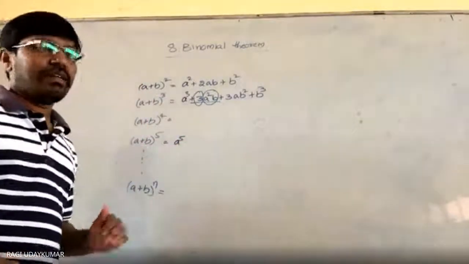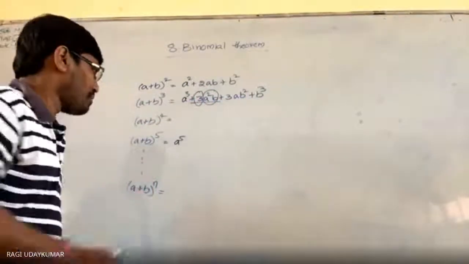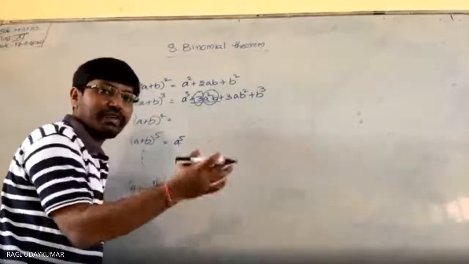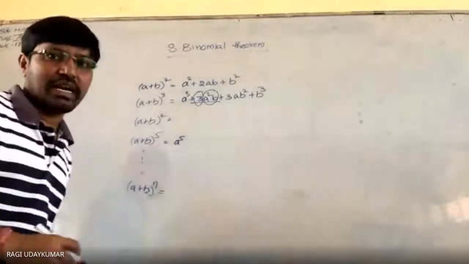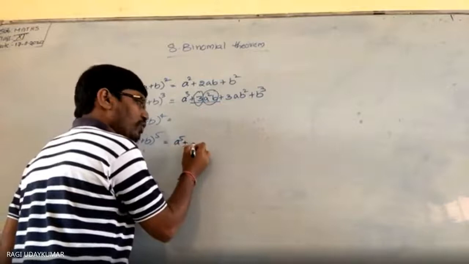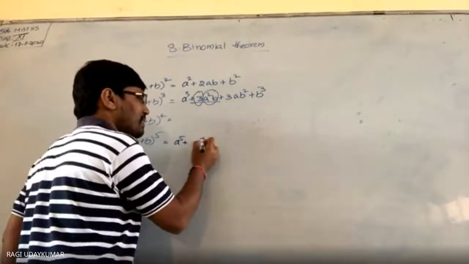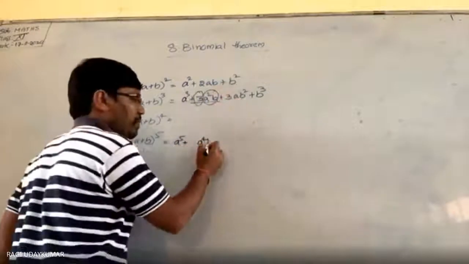Whenever you see that, except for the numerical coefficients, the literal coefficients are very easy to find out. So that's what I'm saying here. First, let us concentrate on finding the literal coefficients of every term. Okay, a to the power of 5. First, a to the power of 5. And the numerical coefficient will be something. A power will decrease and b power will increase.